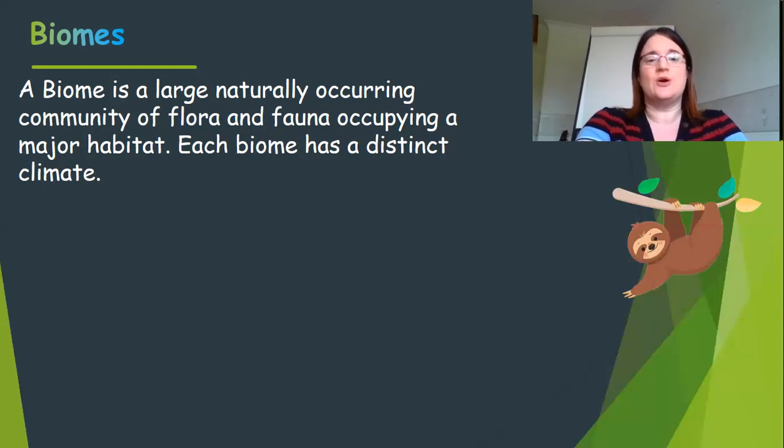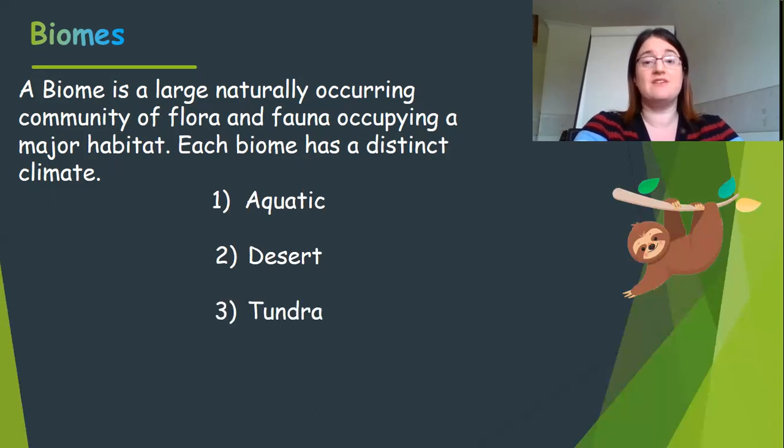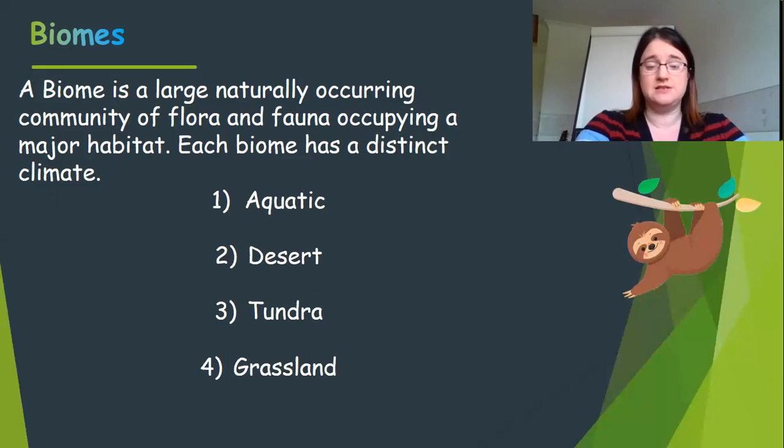So we can think about aquatic biomes. So that's biomes that are in the water. And then we can also think about terrestrial biomes. We can think about biomes that are on land. So on land, we have main distinct biomes, and then each biome has also got some smaller groups within it. So first of all, we've got areas that are desert. Then we've got areas that are called something called tundra. We've got areas that are grassland, and we've got areas that are forests. And each of these can be broken up into smaller biomes.